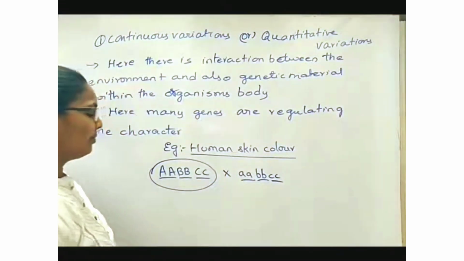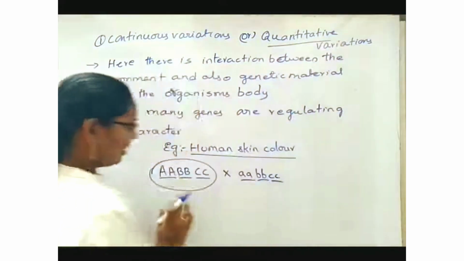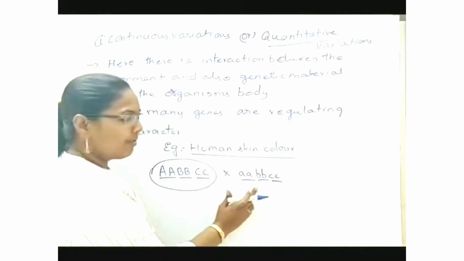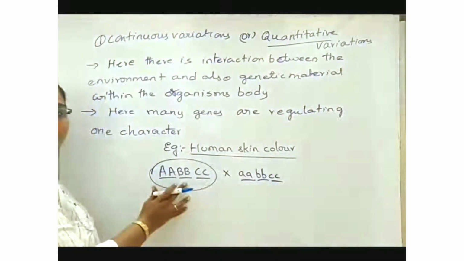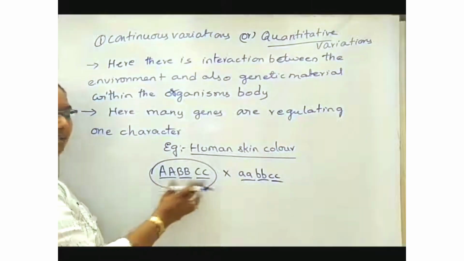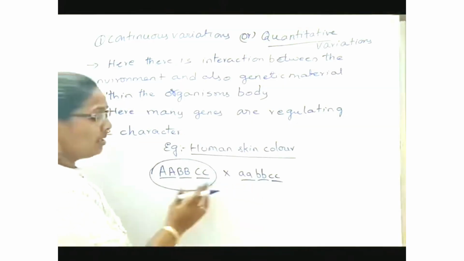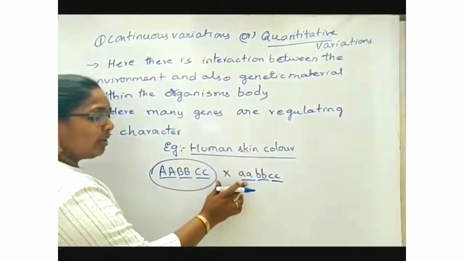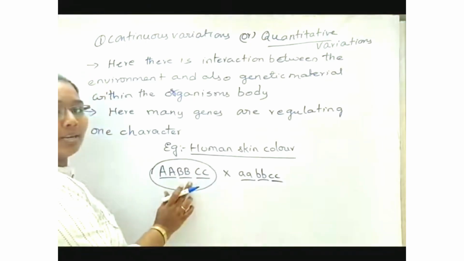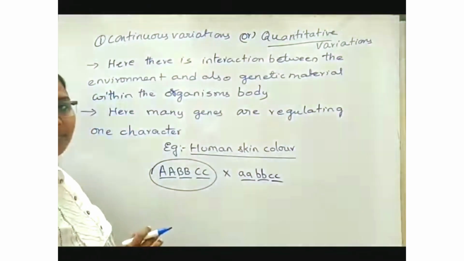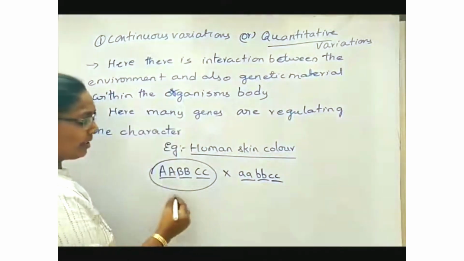For suppose, I told you this is quantitative, meaning this type of alleles or this type of genes are not expressed in presence of their related dominant type of genes. Then these are called recessive genes. If these are not allowing other type of genes to get expressed, then these are called dominant type of genes. Now, I told you this is quantitative variation.